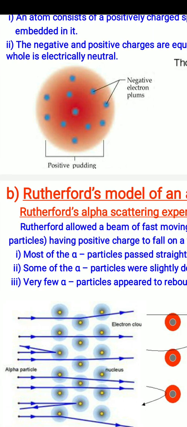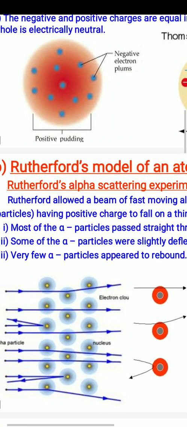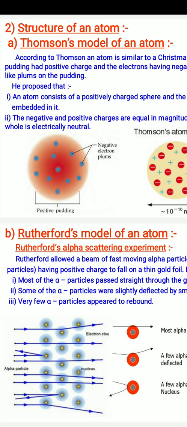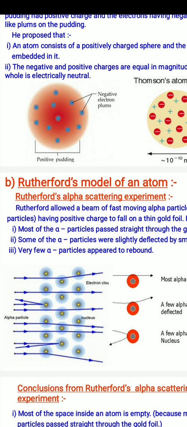After that, there was another model proposed by Rutherford, and the model is known as Rutherford model of an atom. The model that was proposed by Thomson was totally based on a hypothesis. There was no scientific proof of that model. That's why there was a demand for scientific proof, and another model came into the light, the Rutherford model of an atom.